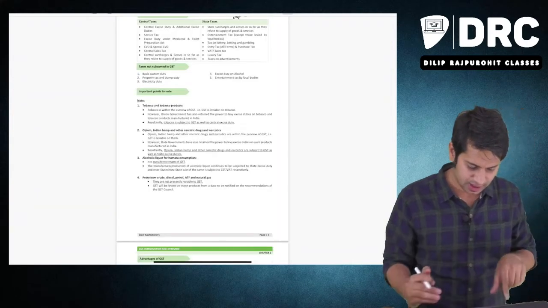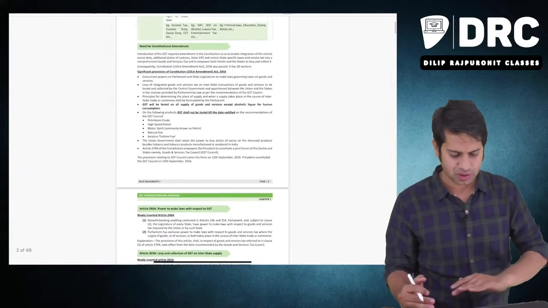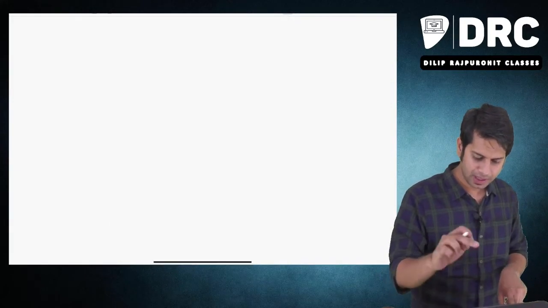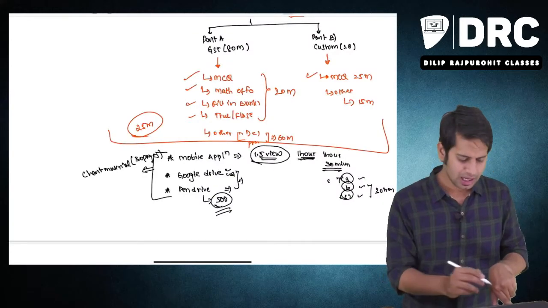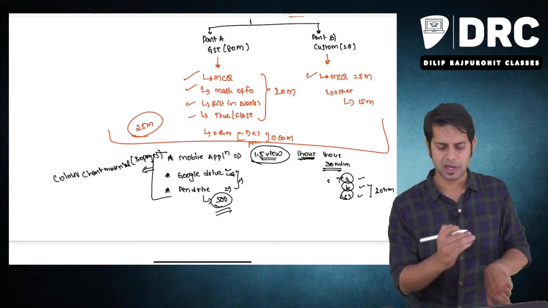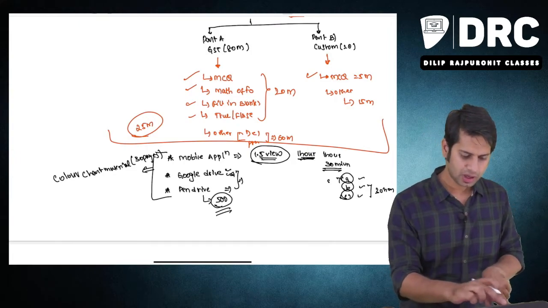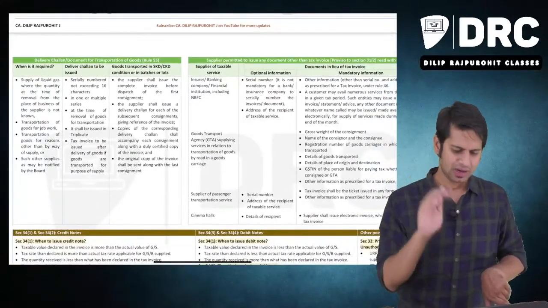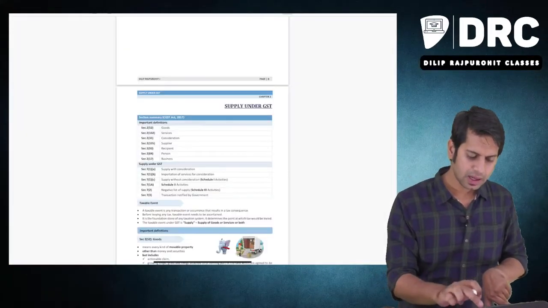Then you have this GST material which will also be made available to you. Talking about the materials available, one is the chart material. Chart material will be available in color format only. The way you are seeing the chart material, if a particular color is given to a particular chapter, in the same color format very nice material will be given to you.